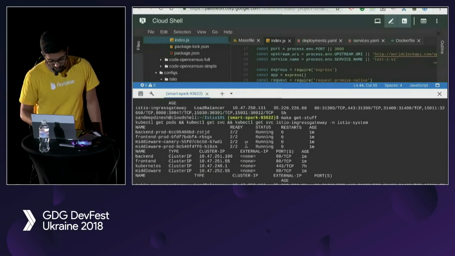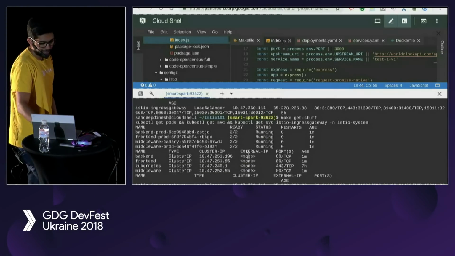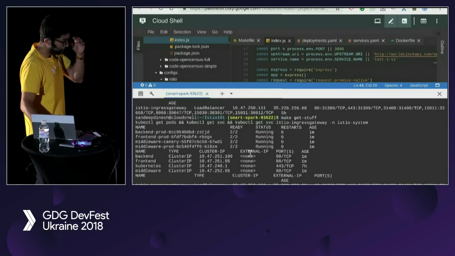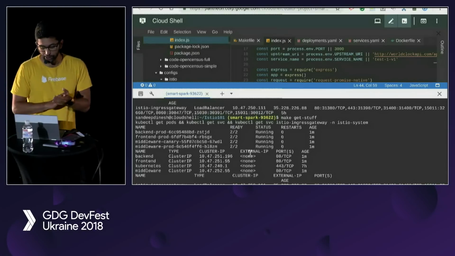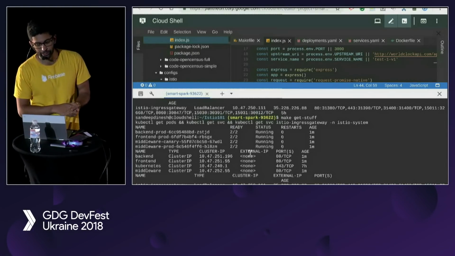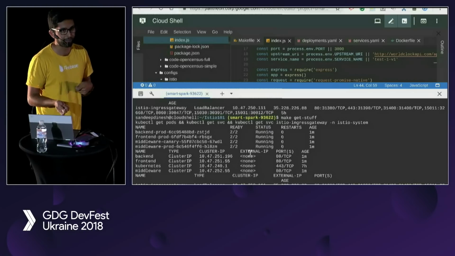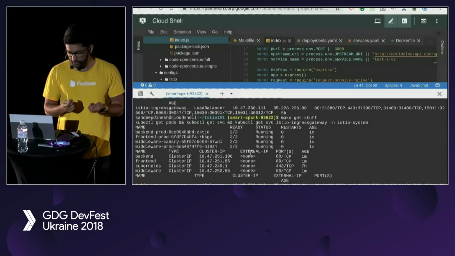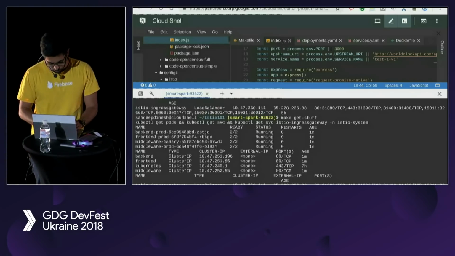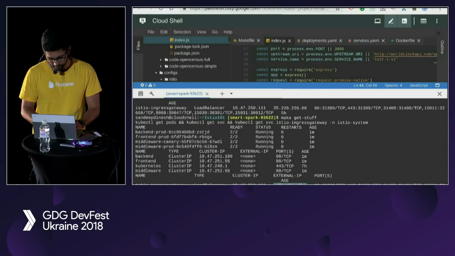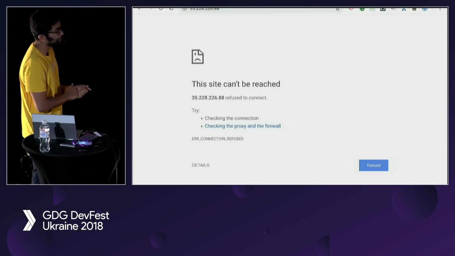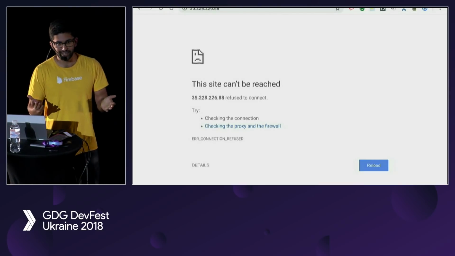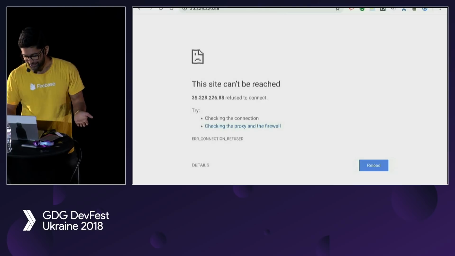Okay, so everything is running. You might notice that there's no external IP for any of these services. So the first thing we've got to do is actually expose this container, right? And so we want to expose it using an Istio Ingress. The reason why we want to do this is we want all traffic to always go through Istio. And we'll see why in a second. So here I have this external IP address. If I go to it, you'll see that absolutely nothing works. This is because we haven't set up Istio to actually send traffic to our service, right?